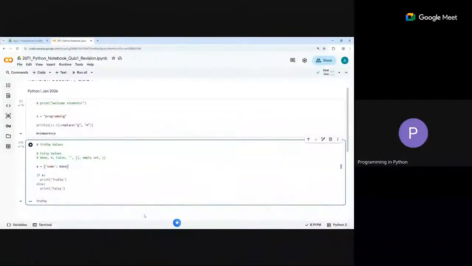Before that, there's one person who raised their hand, so please go forward. Hello. Yes, please. Yes, sir, I have a doubt actually in the if part. Can you tell me how do we check if x is true, then only we will print that truthy value?